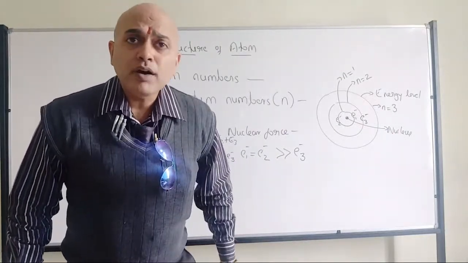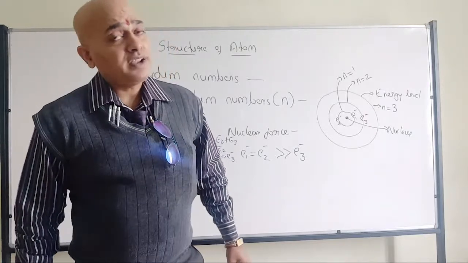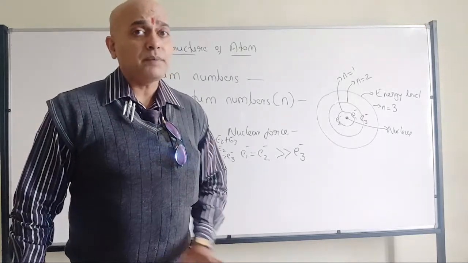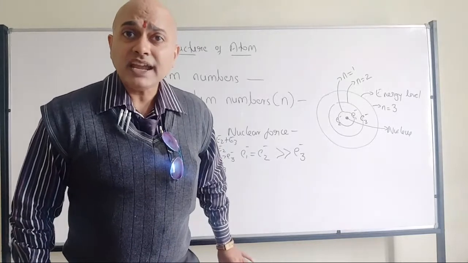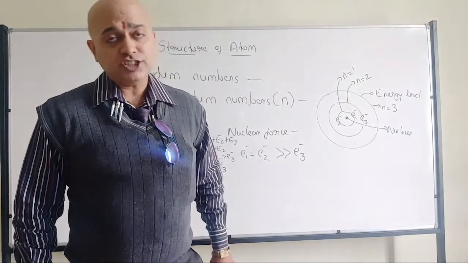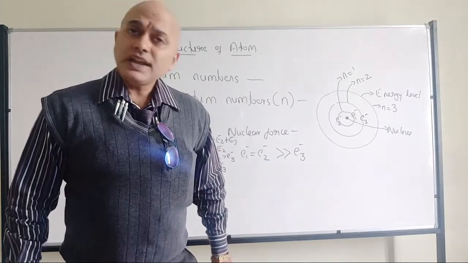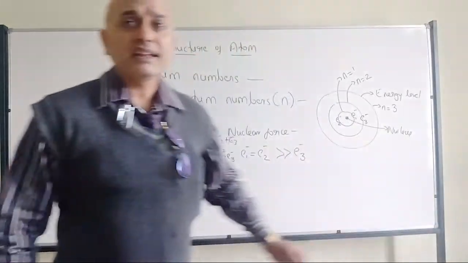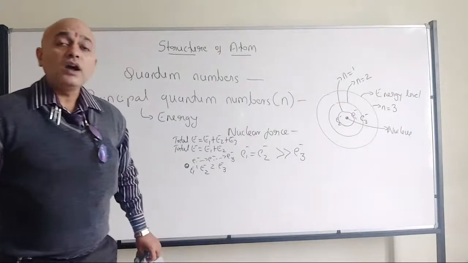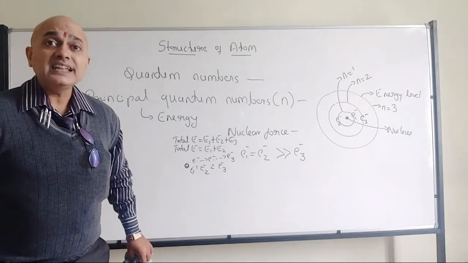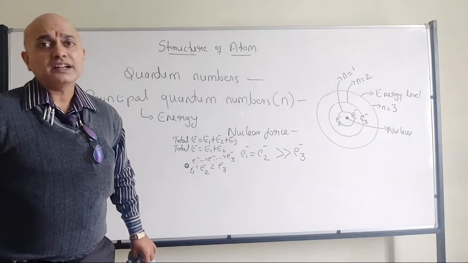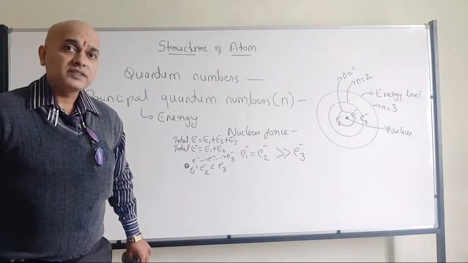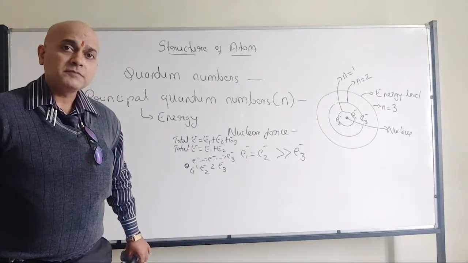Now you got my point? You should not forget electron repulsion, because negative charges will repel each other. Okay? Why is there an increase in energy of that particular electron with an increase in principal quantum number? Whether you got the point? All of you have understood?